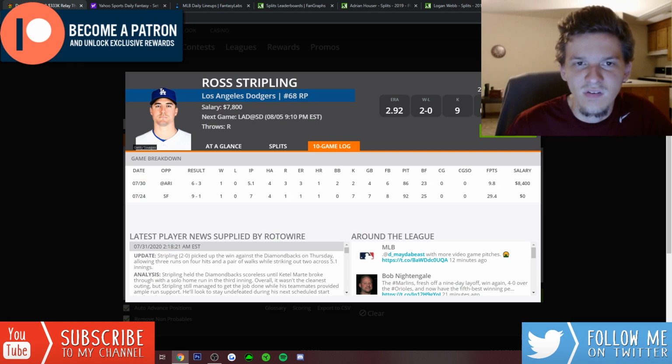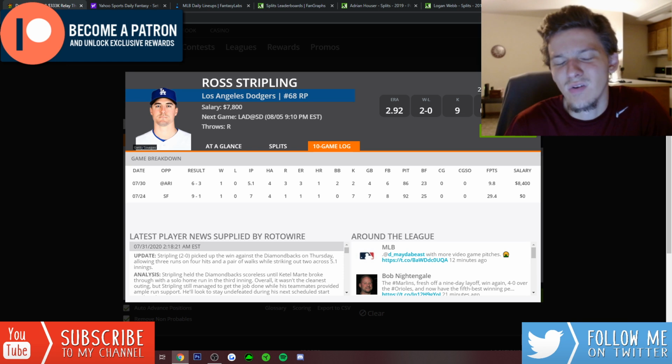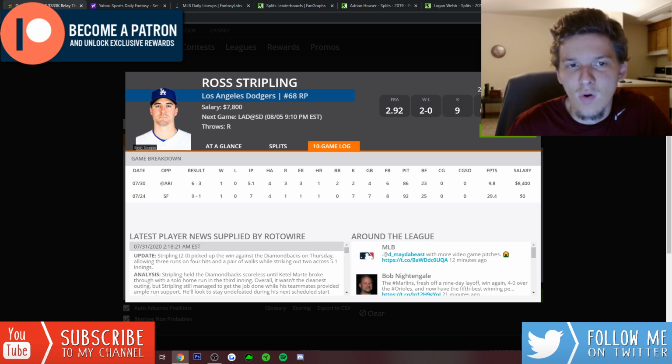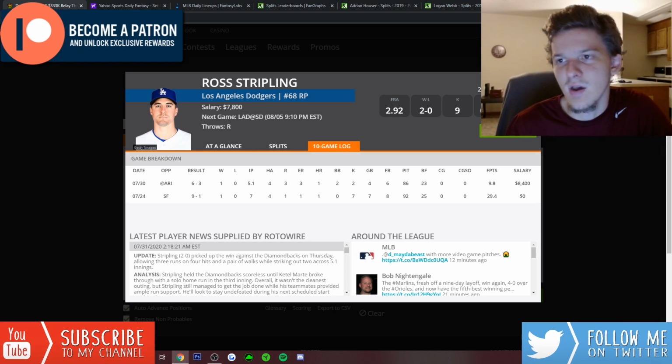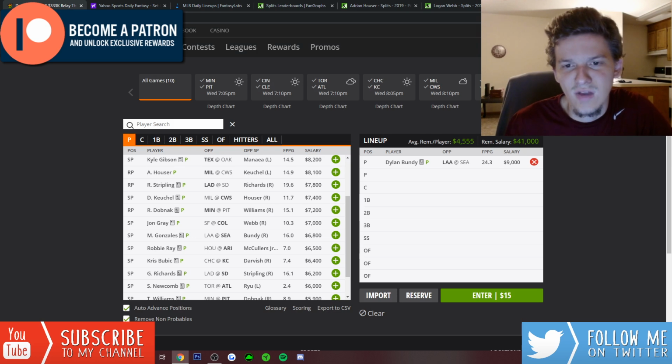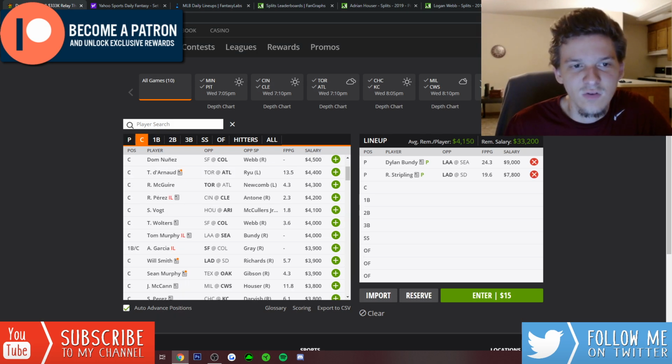And one thing that we love to see is that Ross Stripling, he's pitching deep into games, 92 pitches, 86 pitches. This was a guy that, I wouldn't say you could never play, but it just felt like he would always get pulled so early. He'd get pulled after 70 pitches. Well, they've been letting him go way deeper into games. So the upside's there for Ross Stripling at 7,800. I like him a lot as an SP2 option.